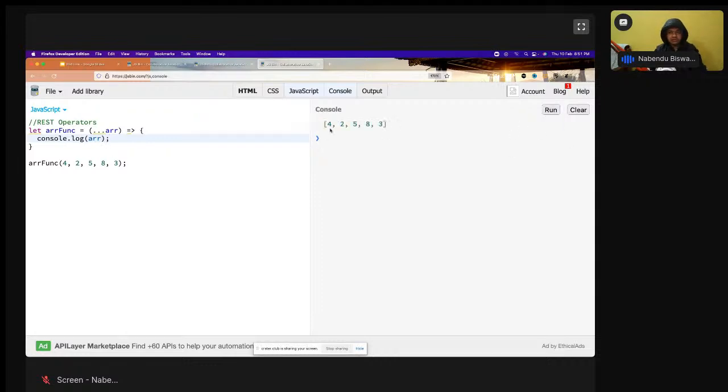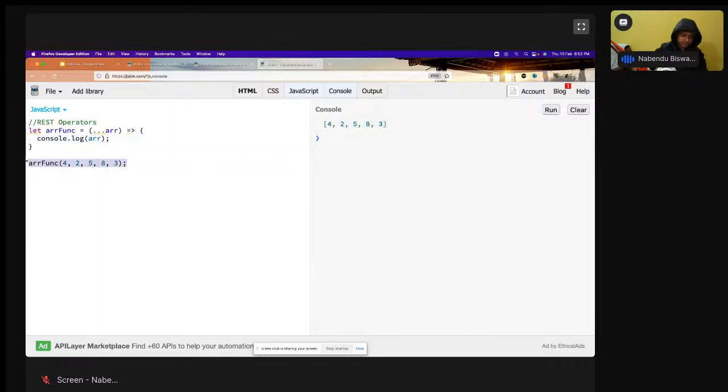Console.log arr, I run it, and see it converted into an array. So that's why this is very powerful, and this is known as the rest operator. In comparison to the rest operator, the spread operator is even more powerful and used even more. What is the spread operator? It also has these three dots, but it's used in a different context. So we'll learn about that.